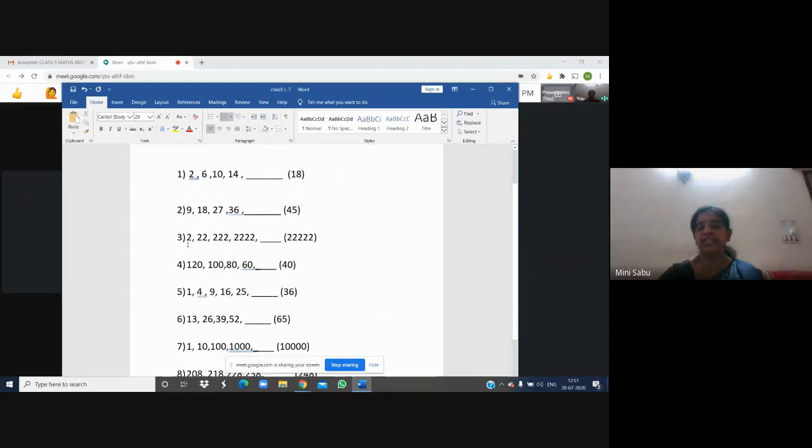This is a very interesting and easy pattern. 2, how many times? 1 time. Here, 2 times. Here, 2, 2, 2, 3 times. Here, 2, 2, 2, 2, 4 times. Then what will be the next? 5 times 2: 2, 2, 2, 2, 2. Is it interesting as well as easy?